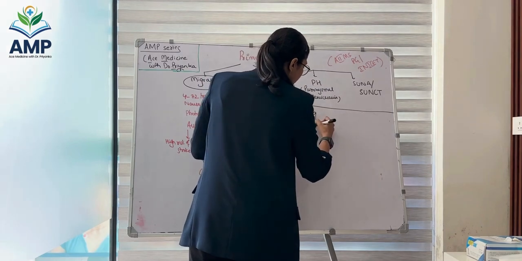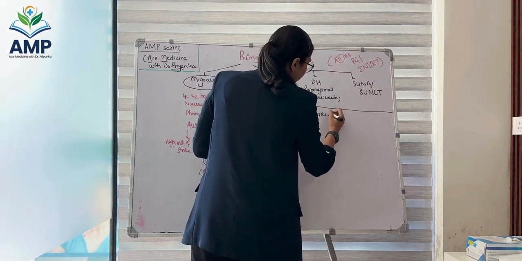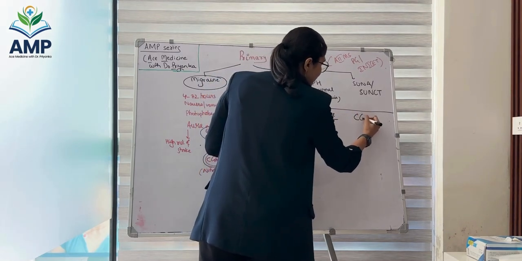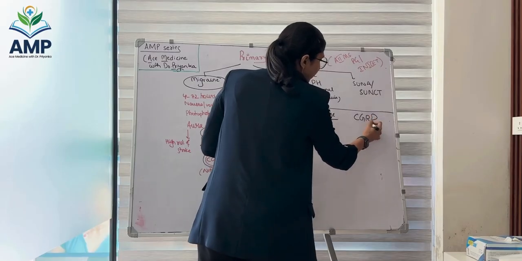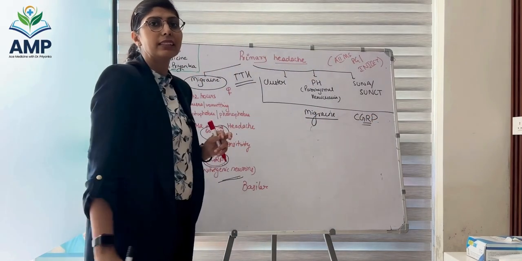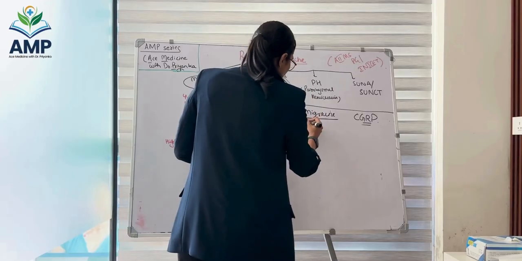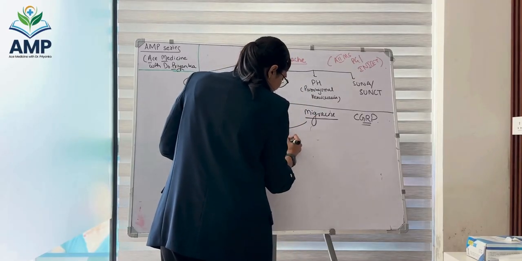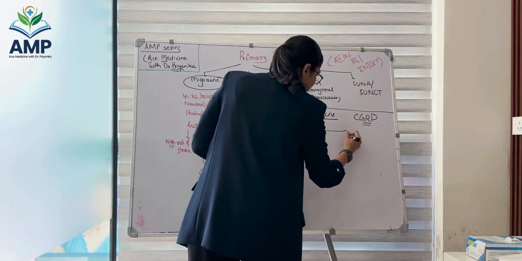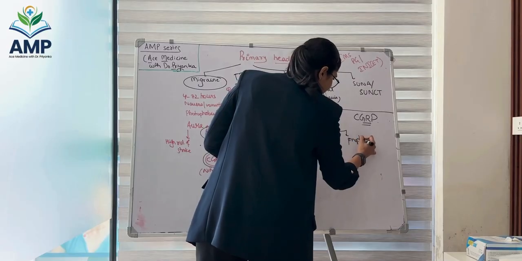When I talk about new treatment of migraine, I talk about the medicines that are acting on CGRP, calcitonin gene related peptide. So the medicines that can be used for acute attacks and the medicines that are used for prophylaxis.